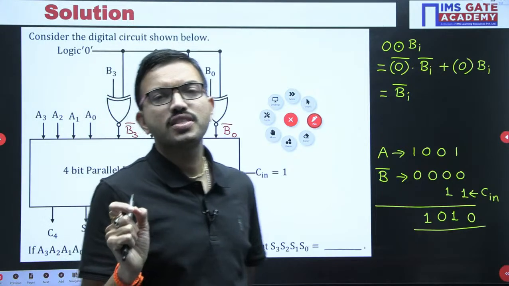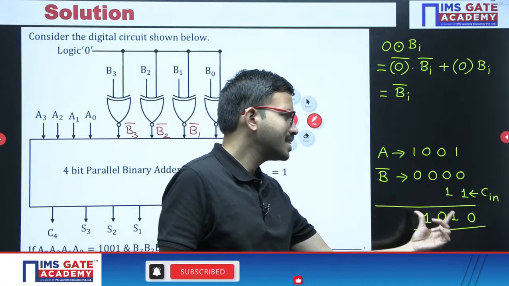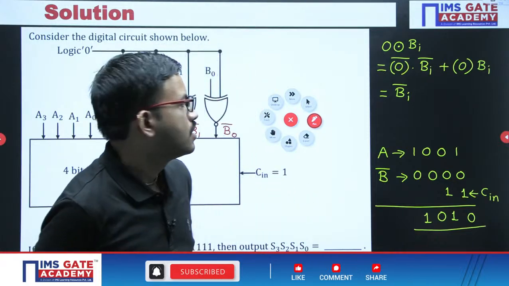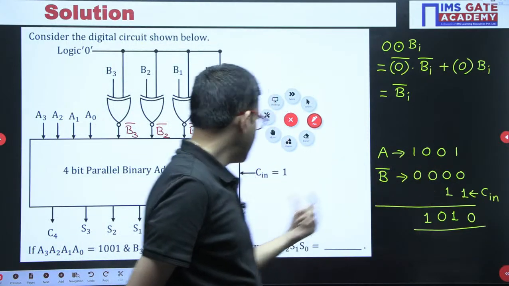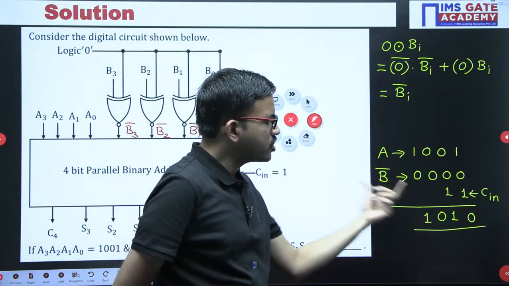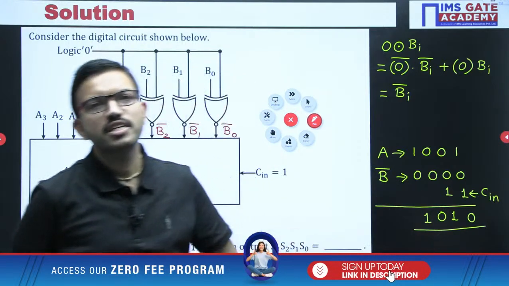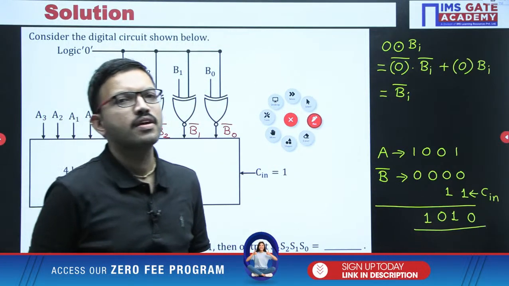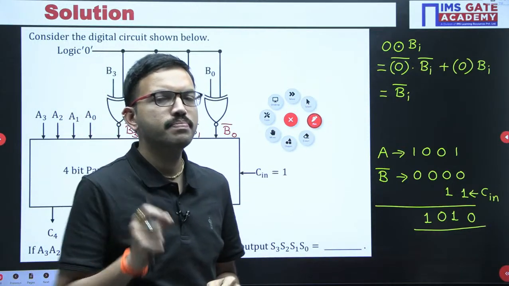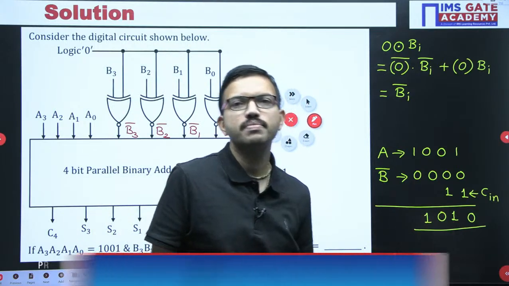But suppose they ask you the equivalent decimal value of this particular number, then what is the answer? A is a 4-bit number, B is a 4-bit number, and C in value is 1. After performing the addition operation like this, you got a 4-bit number. For this 4-bit number, what is the decimal equivalent? Here all the numbers are represented in 2's complement form. That wording is important. So with respect to 2's complement form, for this number, what is the decimal equivalent?